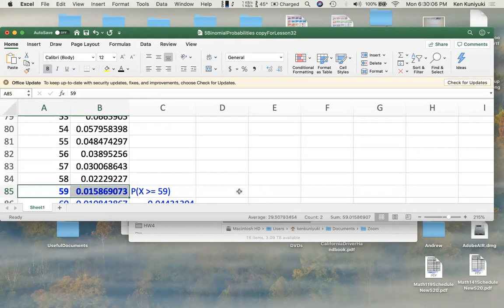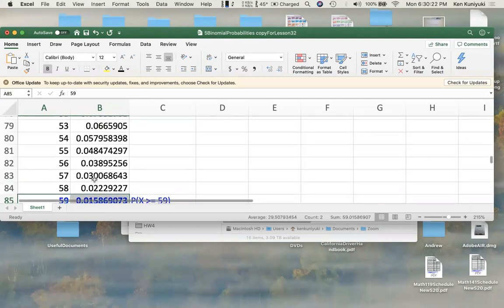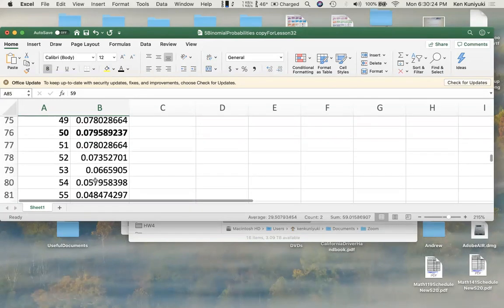Because think about it. If you flip a presumably fair coin 100 times, what is the most likely number of heads? What value for x? What number of heads here is most likely with the highest probability? It's going to be 50 heads. X equals 50 heads. But look here, even the probability of getting exactly 50 heads is not that high. It's not even 8%. It's just a bit below 8%.